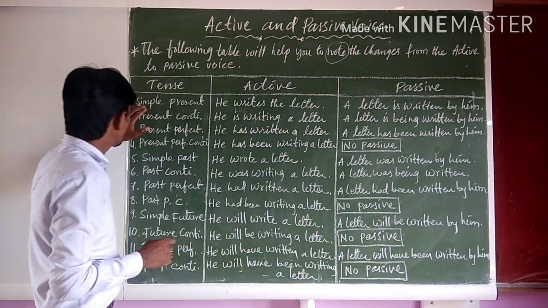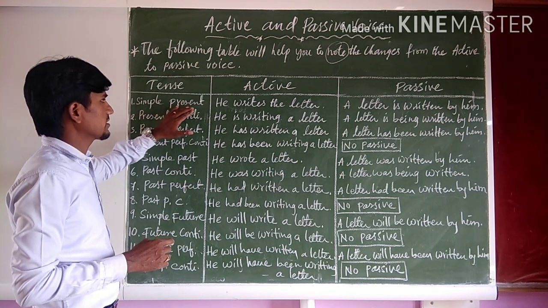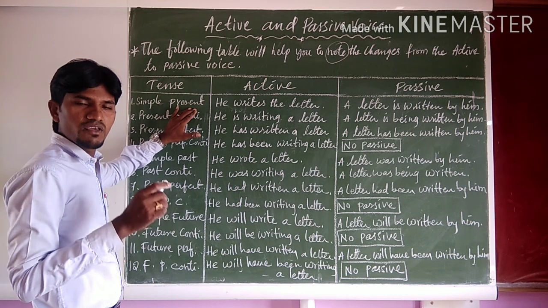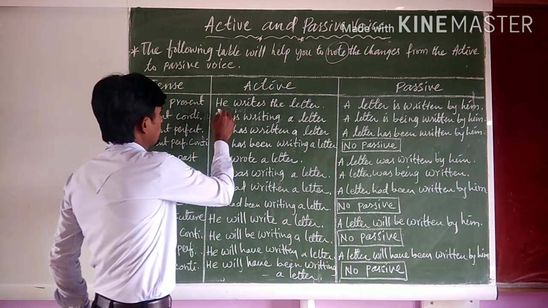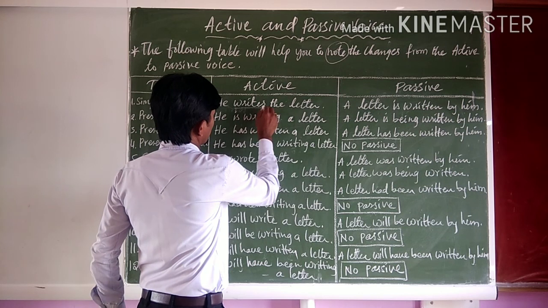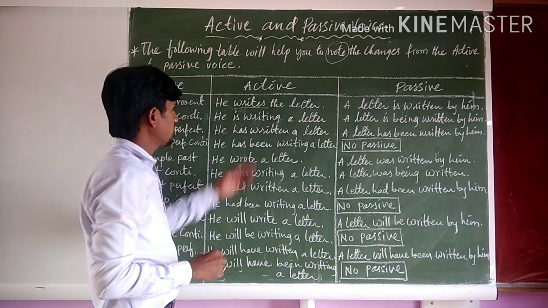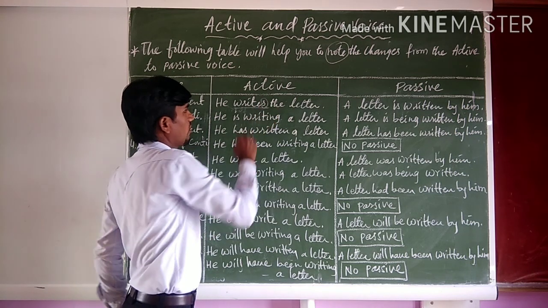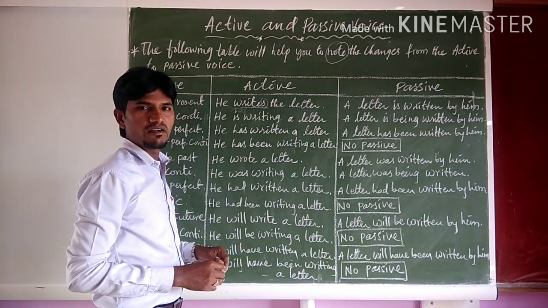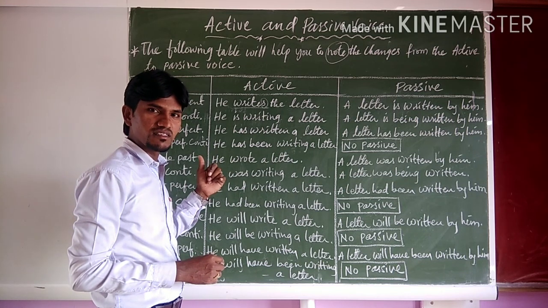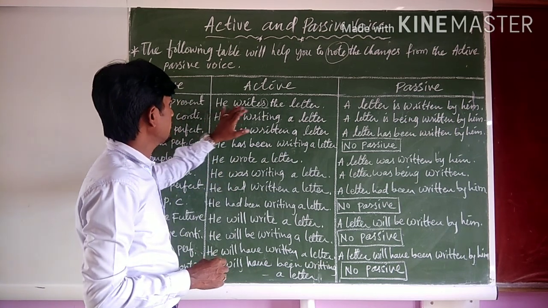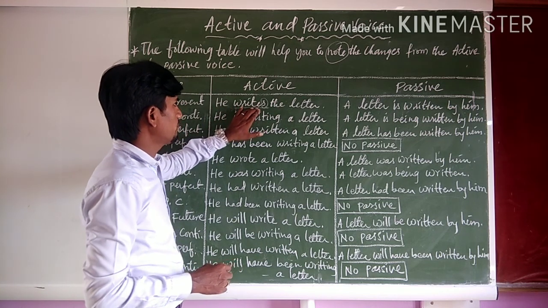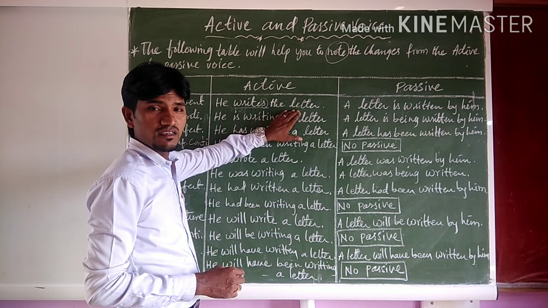See, number 1, simple present tense. Its structure is subject plus V1 plus object. When we use third person singular he, she, we add s or es to the main verb. That rule we have already learned when we learned tenses. He writes a letter. He is the subject, writes is the verb, and a letter is the object.